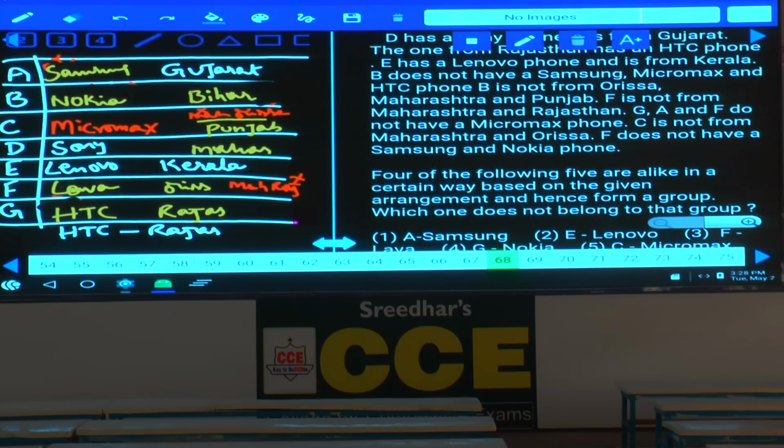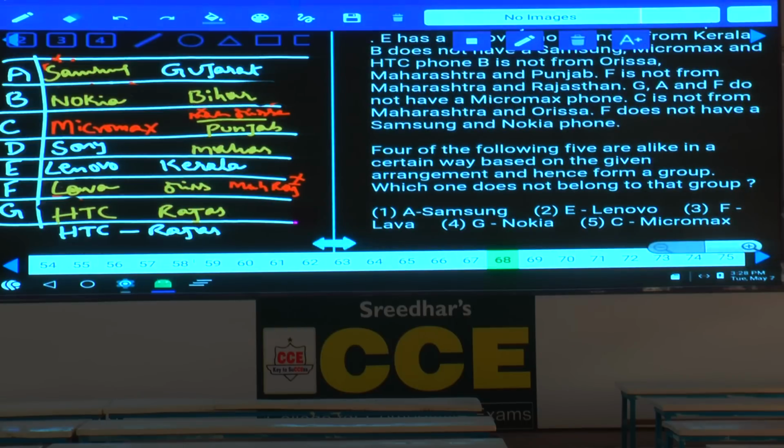Then question number 68. Four of the following 5 are alike in a certain way based on the given information and hence form a group. Which one does not belong to that group? A, Samsung, and E, Lenovo, that is also true. F, Lava is true, and G, Nokia, that is false, and C, Micromax is true, choice 4.